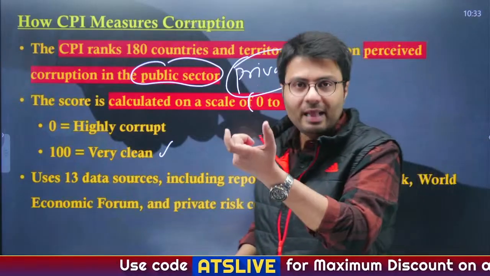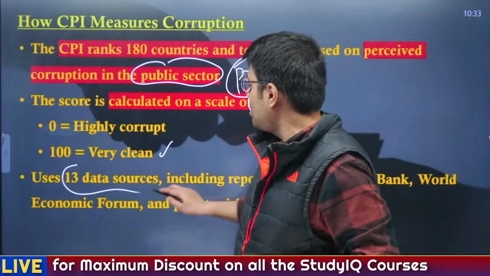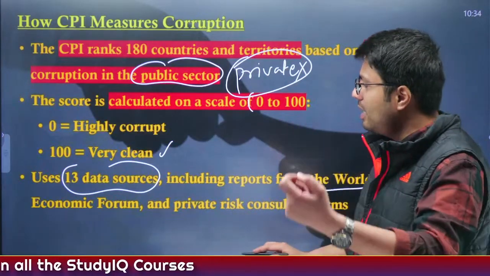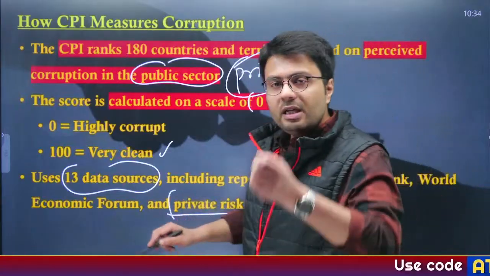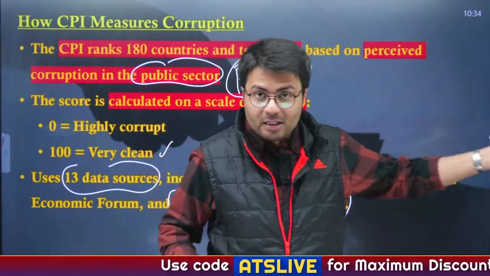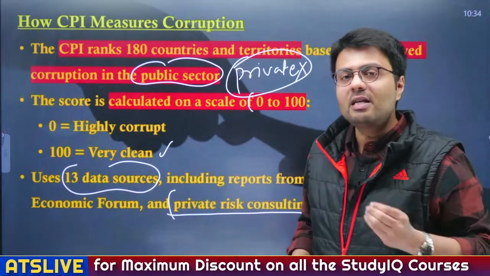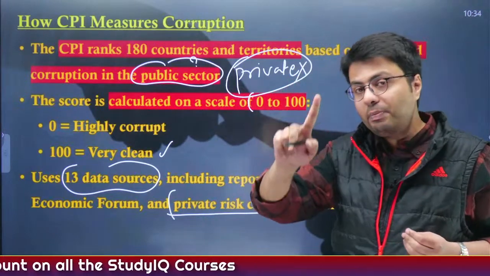Now, to determine the score, the agency uses 13 data sources, which it sources from various reports of the World Bank, IMF, World Economic Forum and even private risk consulting firms. So the data used is from governmental, non-governmental as well as private sector bodies. However, it only assesses corruption that happens in the public sector and not in the private sector. So please remember that.